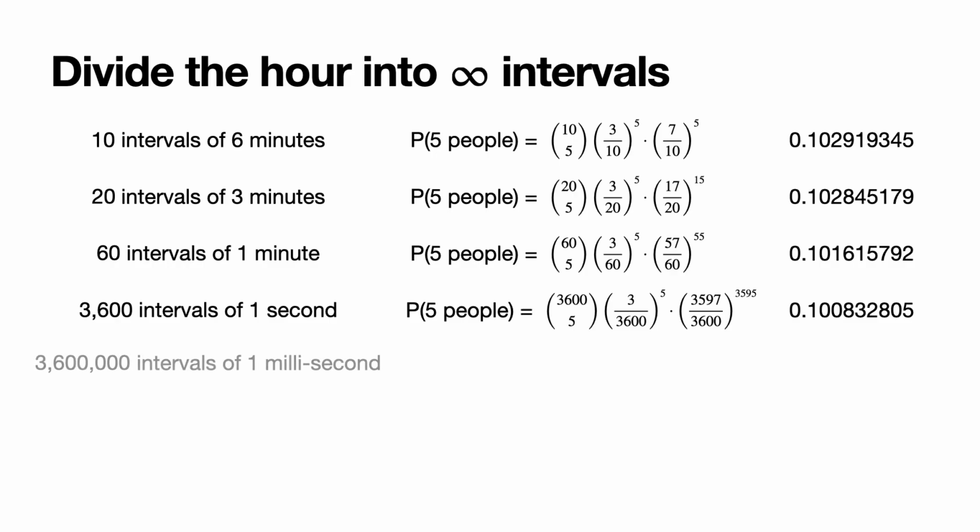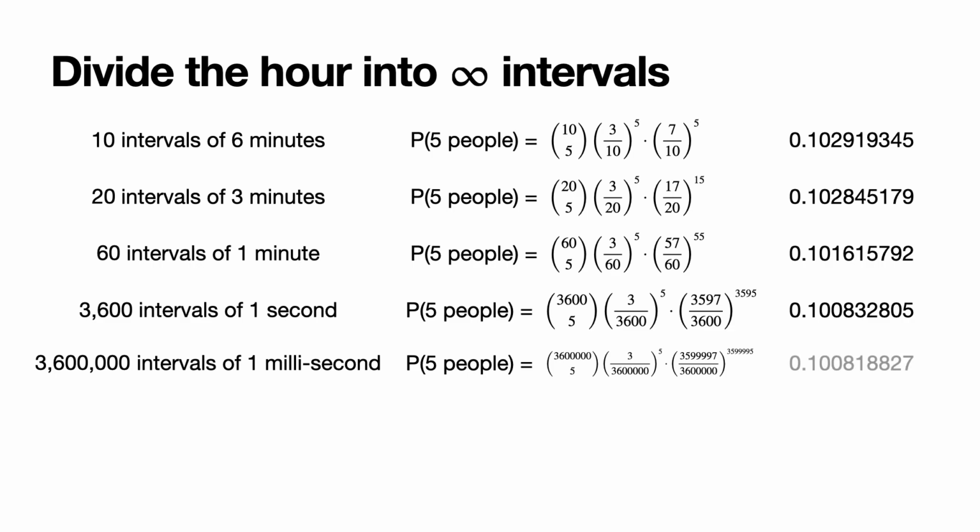So these numbers are sort of converging somewhere. Let's say we divide it into 3,600,000 intervals of 1 millisecond. This is the probability now, and that's 0.1008, etc. The idea is to see the limit of this, or where these numbers converge. At the end of doing this process infinitely, the interval of 1 hour splits into lots and lots of tiny intervals. In principle, we have infinitely many intervals of length 0.